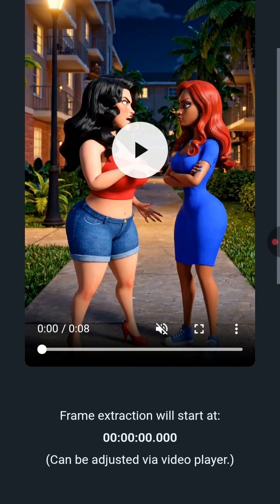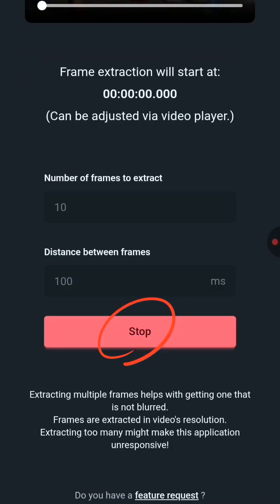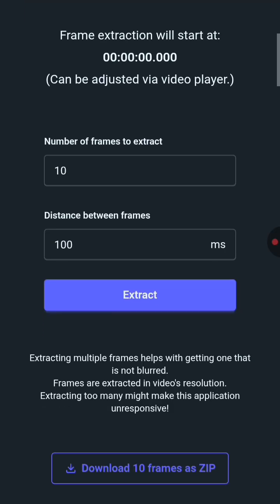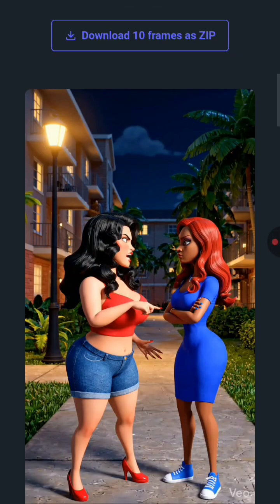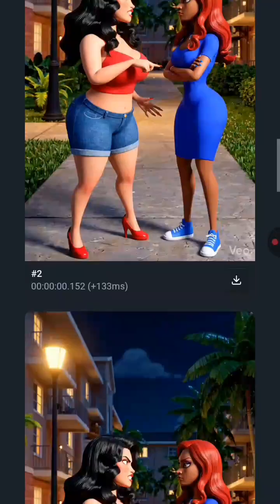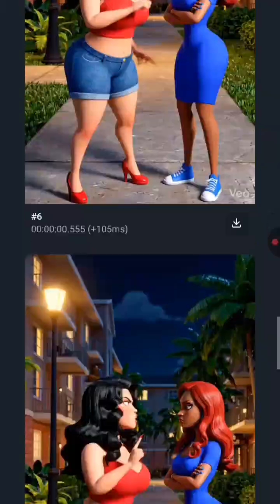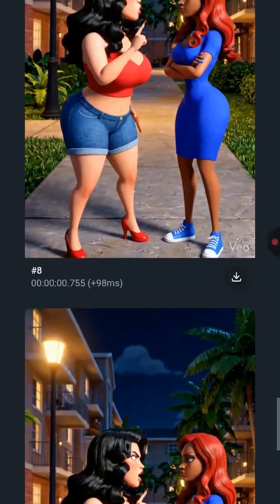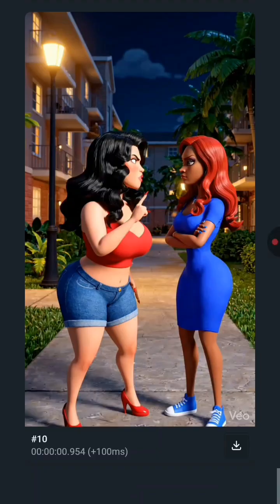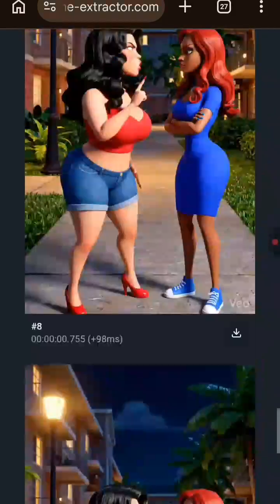It will load up here on the video extractor. And then we are going to scroll up a little and click on extract. It's going to extract all the frames that make up that video. It is done extracting. So look at it. You can go ahead and download anyone you want.